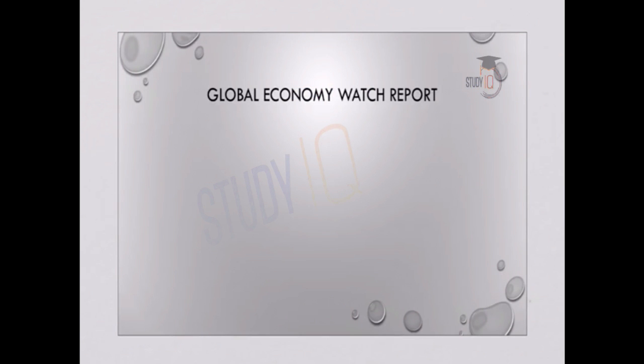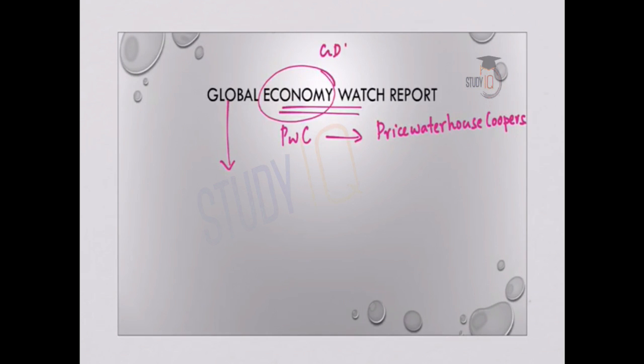So let us start. The first report is the Global Economy Watch Report. This report is released by a London-based multinational professional services network called PwC or PricewaterhouseCoopers. This publication looks into the trends and issues affecting the global economy, and it also projects the growth rate of the leading economies in the world. So this is basically based on economy or GDP, because the growth of an economy is measured in terms of its GDP.